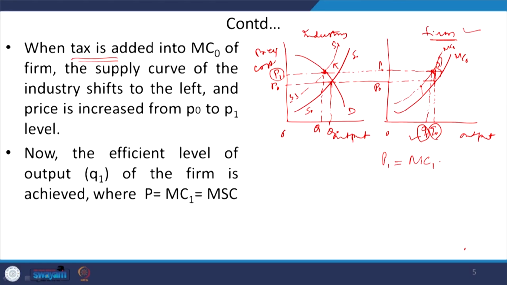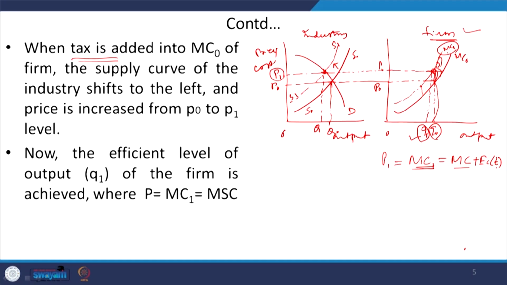So, what is MC1? The marginal private cost plus the external cost, that is, in terms of tax, right. So, this is the marginal private cost plus the marginal external cost. This is the new one, right.